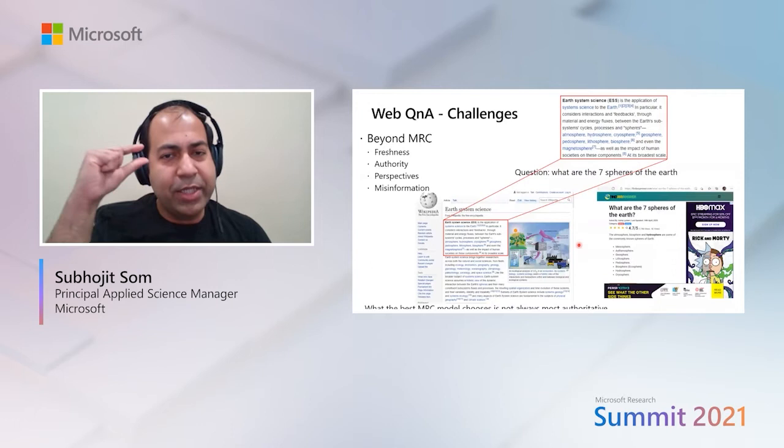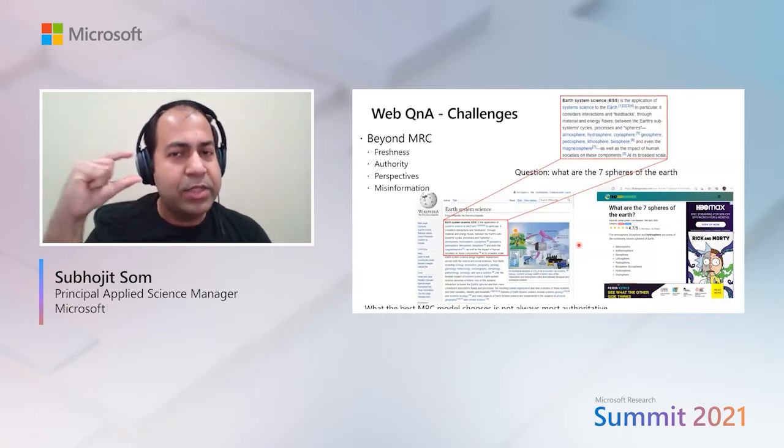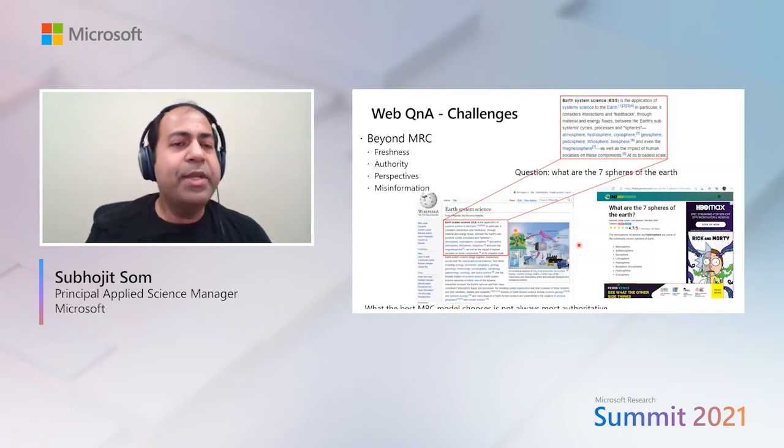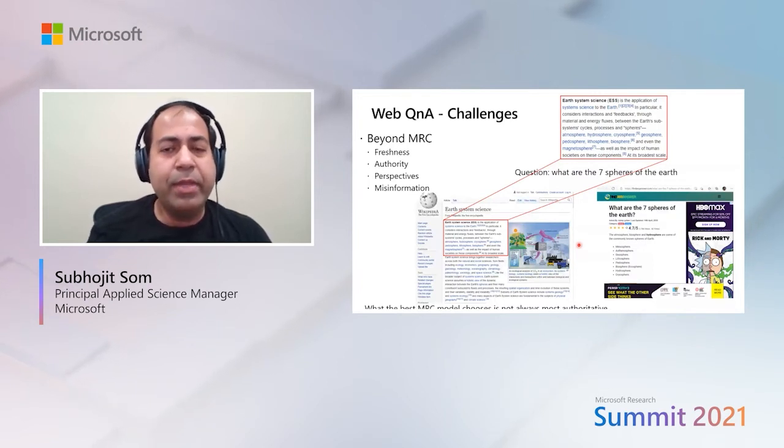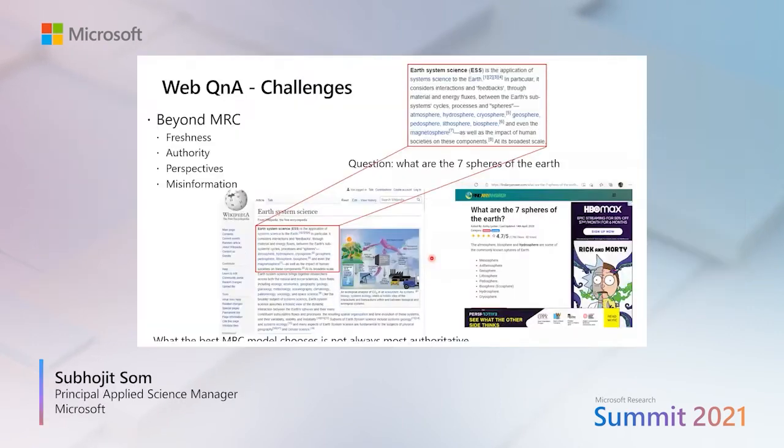Just because, looking at the query and the document, you found some exact answer doesn't mean that it will be correct. Similarly, authority is a very important aspect. There is a lot of content written on the web. Anybody can write anything on the web, like you and me can write anything. And just because the content exists doesn't mean we can actually show the answers from those documents as a Q&A answer.